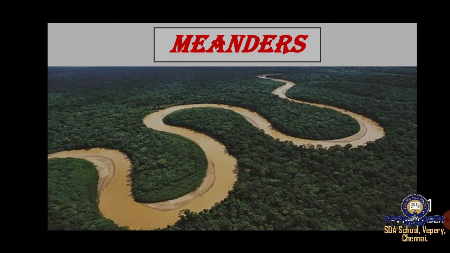You can see in the picture, students, the meander has so many bends and curves. These bends are called the meanders. The word meander is derived from the name of a winding river called Meanders in Turkey, which has numerous bends in its course. This is called the meanders.